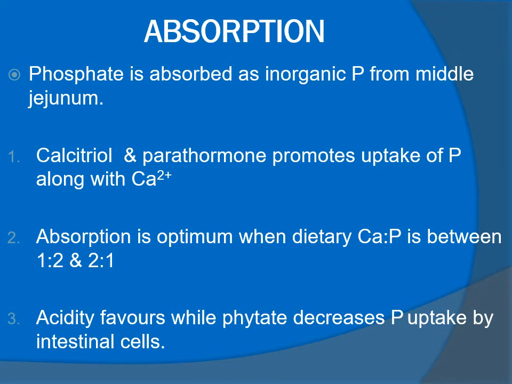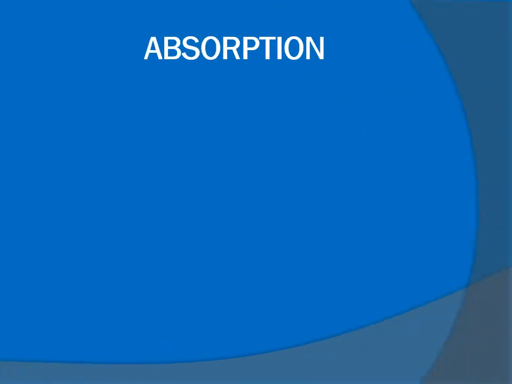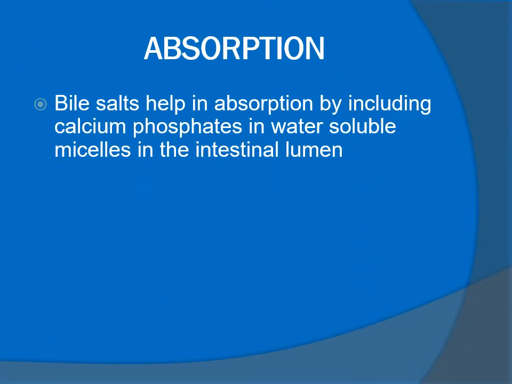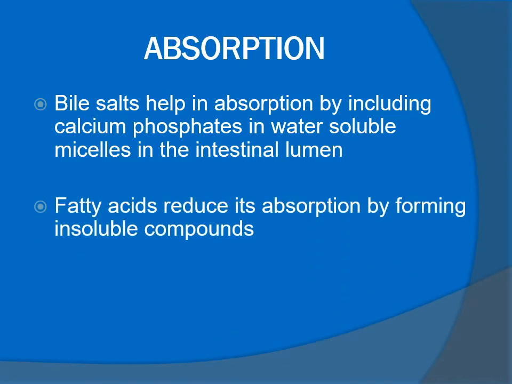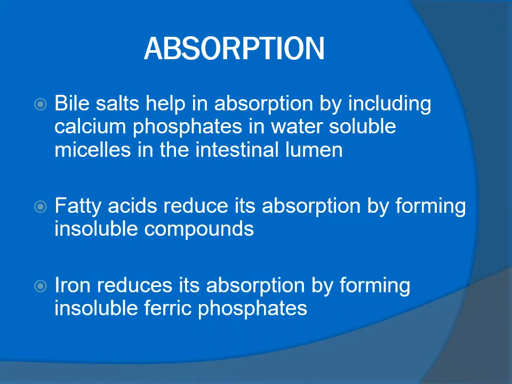Acidity favors, while phytate decreases, phosphorus uptake by intestinal cells. Bile salts help in absorption by including calcium phosphates in water-soluble micelles in the intestinal lumen. Fatty acids during fat malabsorption reduce its absorption by forming insoluble compounds. Iron reduces its absorption by forming insoluble ferric phosphates.